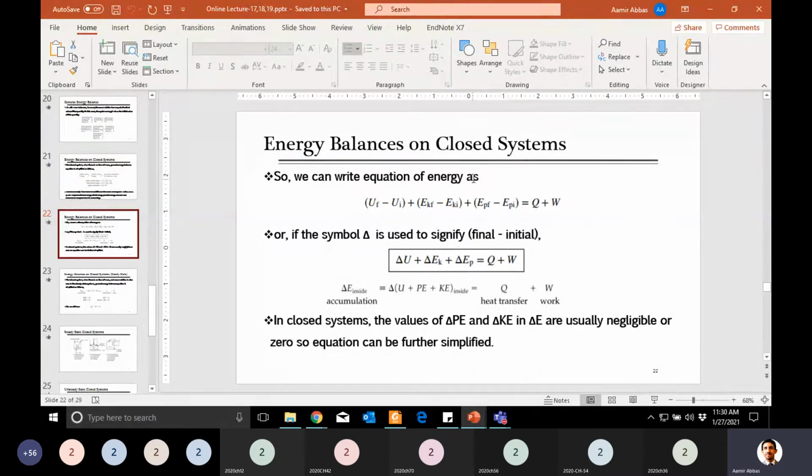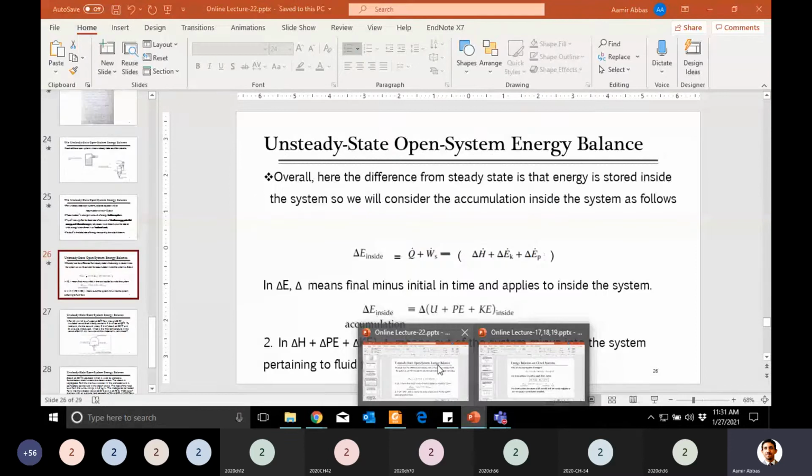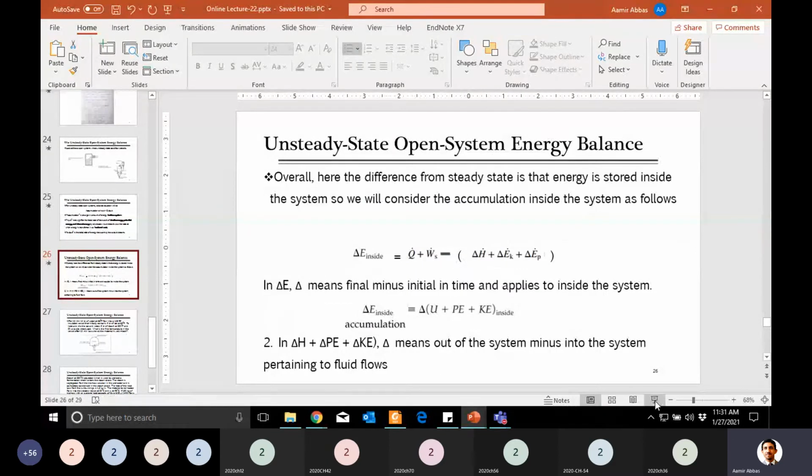Now if I make it an open system, what will be the change in the equation? Some other terms appear which you can see there, that is change in enthalpy, change in kinetic, and change in potential energy. That is the only addition, otherwise this equation is similar to the equation for the closed system. So here, the same thing.